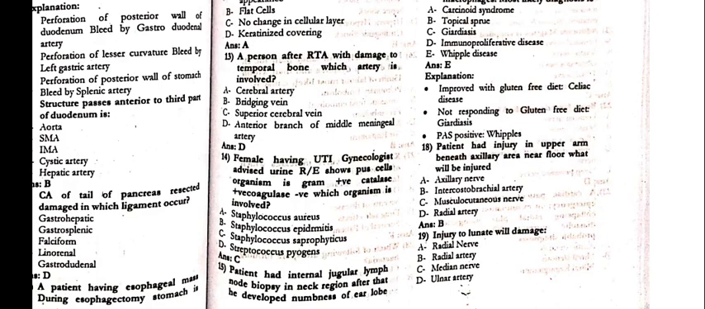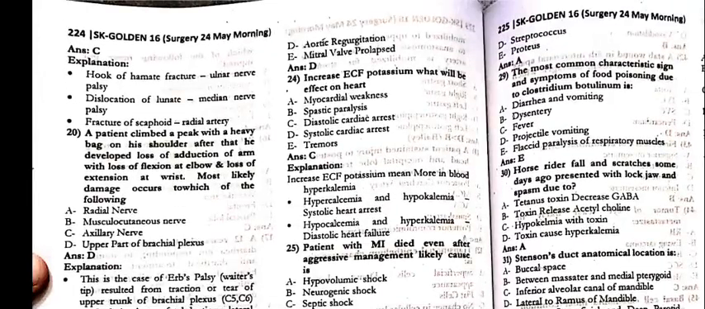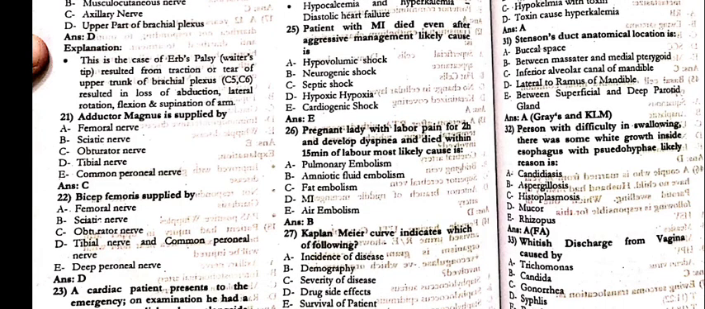18: A patient had an injury in the upper arm beneath the axillary area near the floor. What will be injured? That is the intercostobrachial nerve. 19: Injury to the lunate will damage the median nerve. Next, 20: A patient climbed a peak with a heavy bag on his shoulder. After that he developed loss of adduction of the arm with loss of flexion at the elbow and loss of extension at the wrist. Most likely damage occurs to which of the following? That is the upper part of the brachial plexus. 21: Adductor magnus is supplied by the obturator nerve.